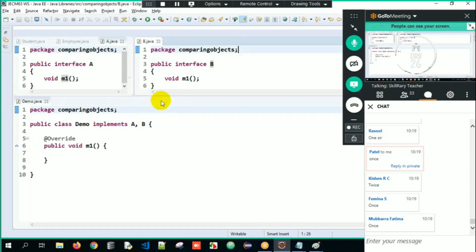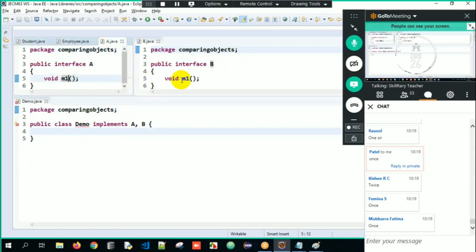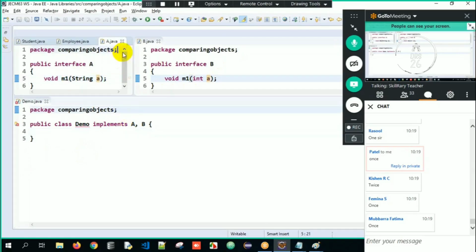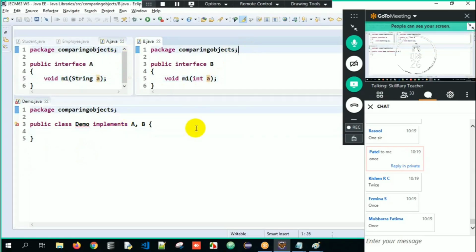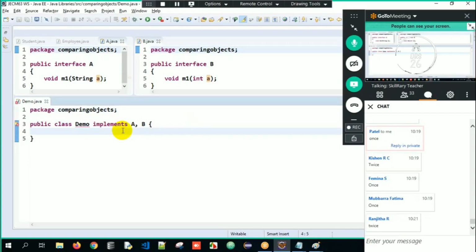Got the clarity here? Understood? Perfect. Similarly, now, the last question for the day. See here, M1, I will write it as int, and here I will write it as string A. Now tell me, I have two interfaces, A and B. I have two M1 methods. Now when a class is implementing multiple interfaces, should I override M1 method once, or should I override M1 method twice?